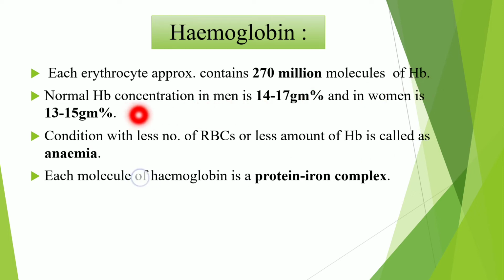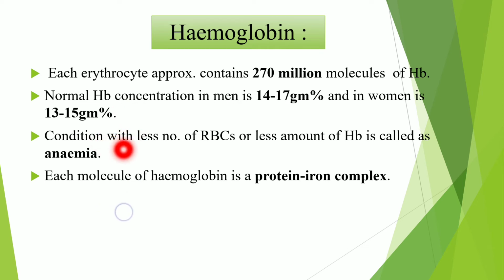The normal hemoglobin concentration in men is 14 to 17 gram per 100 ml of the blood, and in women it is 12 to 15 gram per 100 ml of the blood. So here again, the normal HB concentration in men is 14 to 17 gram percent, and in women it is 12 to 15 gram percent.